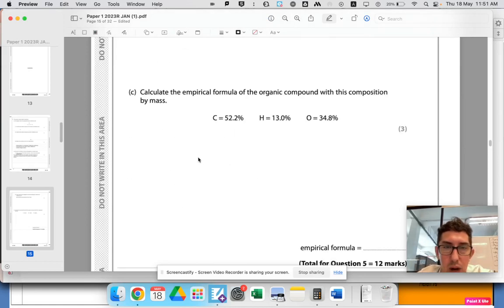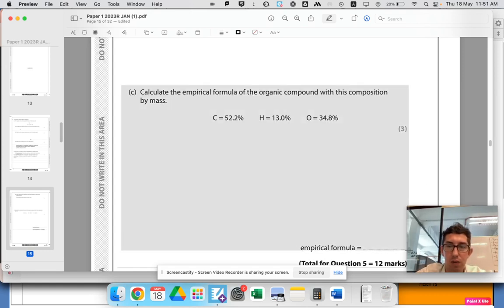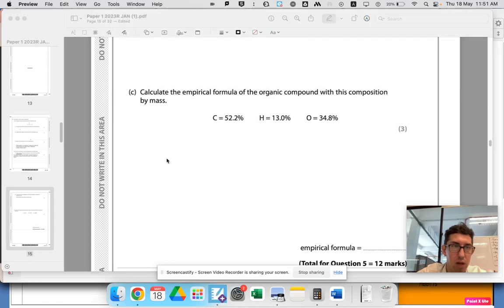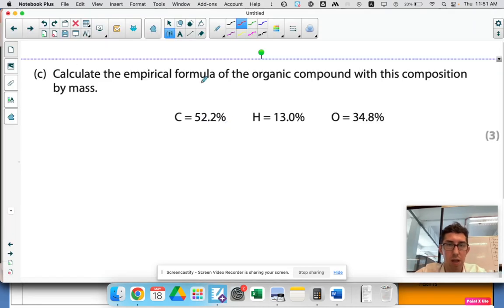Calculate the empirical formula of the organic compound with composition by mass. This one. Okay, cool. So we've got an empirical formula question now. So we want to calculate the empirical formula. What you do is you calculate the moles. So to calculate the moles of each of the chemicals, moles equals mass over MR. But we haven't got the masses.